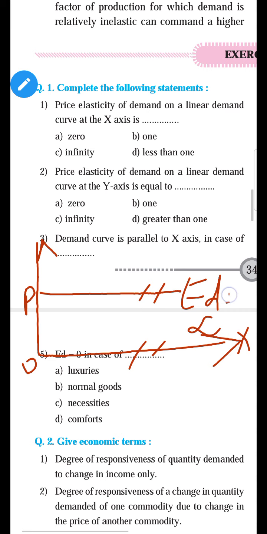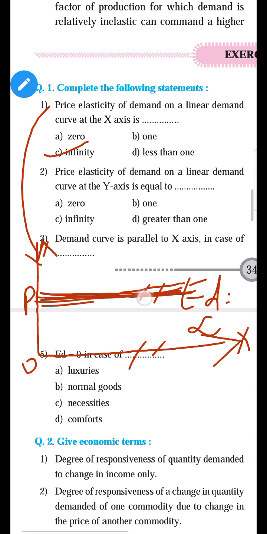ED is equal to infinite. Okay, so now you tell me which option is there. The third one. When the demand is parallel to x-axis, the slope of demand is horizontal, and horizontal slope of demand happens only in the case of perfectly elastic demand. Yes, that is infinite elastic demand.